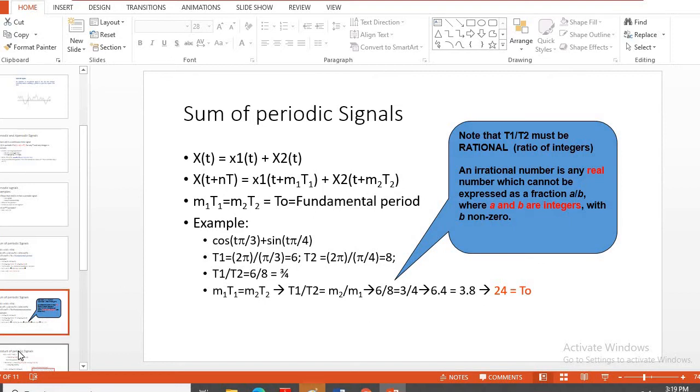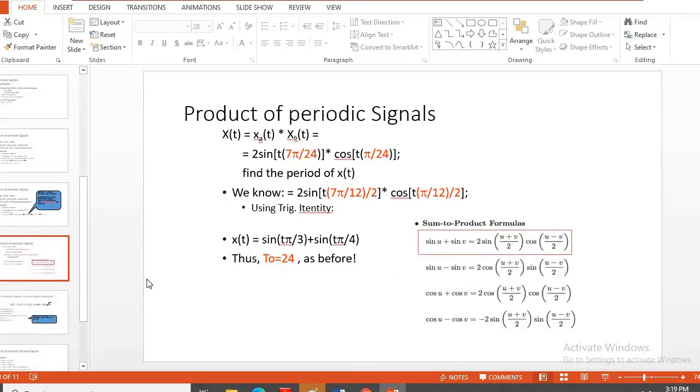Then we have the product. This way you can have one signal x_A(t) and another signal x_B(t), for example sine of 7 pi t by 24 and cos of pi t by 24. So 7 pi and pi. Now for the resulting signal, we can use trigonometric identities: sine plus sine, sine minus sine, cos plus cos, cos minus cos, or sine into cos, cos into sine, cos into cos, or sine into sine. This way we can express it and obtain the fundamental period.